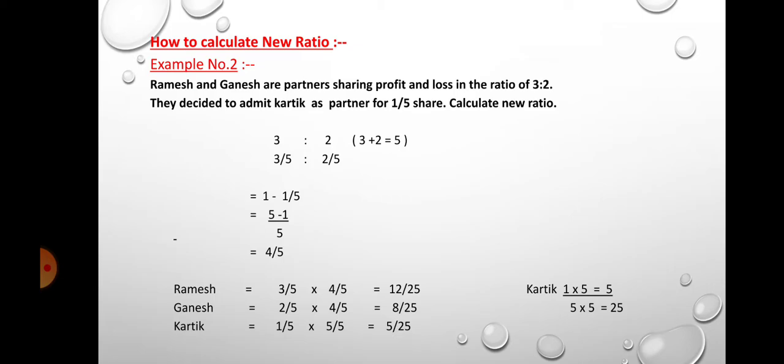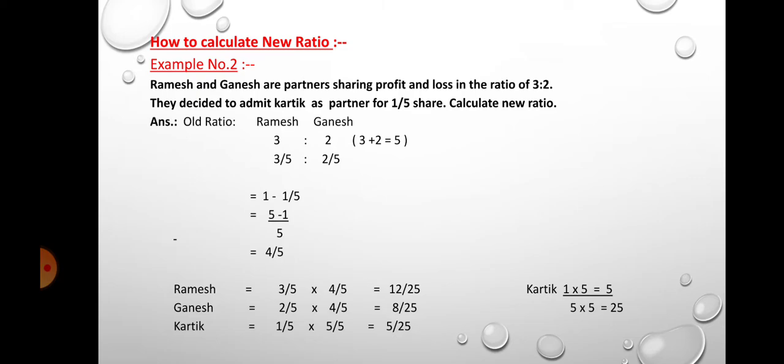Ramesh and Ganesh are old partners, and their ratio is given as 3:2. The new partner's name is Karthik. Karthik's profit sharing ratio in future is given here as 1/5. Calculate new ratio.